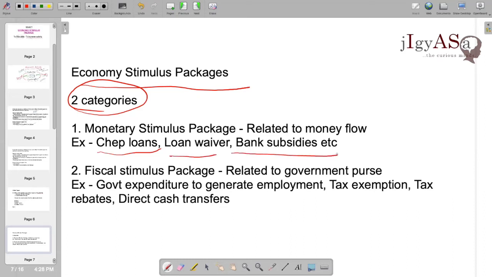And the second is the fiscal stimulus package, which is related to the government purse. Whenever the word fiscal is there, it is related to the government purse, the government pocket. Fiscal stimulus packages are those in which the government purse is directly used. Either the government is giving money from its pocket to the people, or it is not taking the money which it has to take from the people. For example, tax. So the examples are government expenditure to generate employment, tax exemption, tax rebate, direct cash transfer, etc.